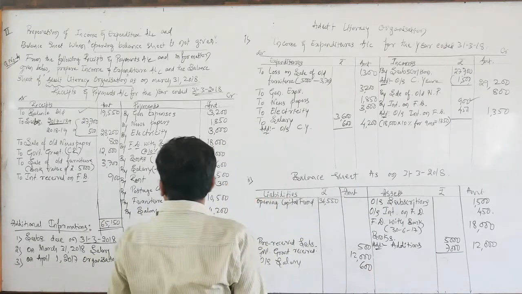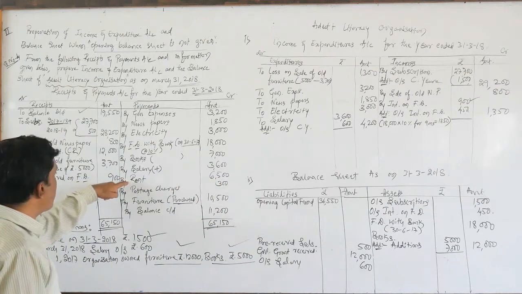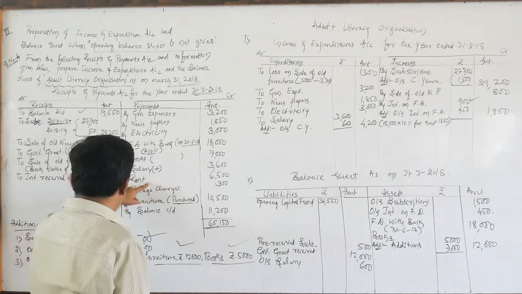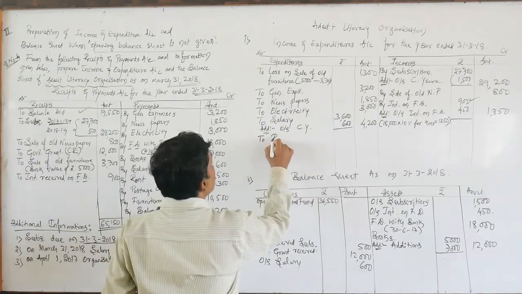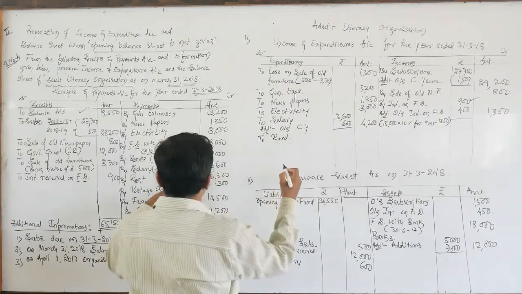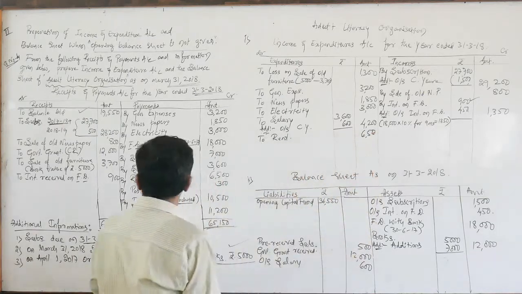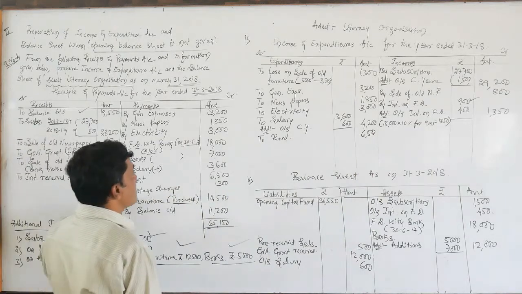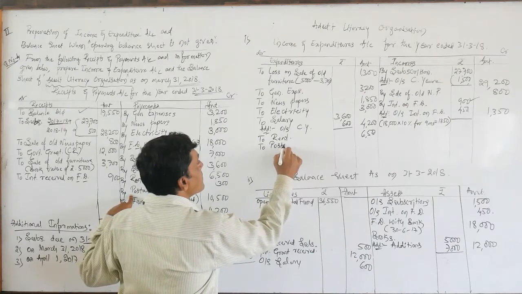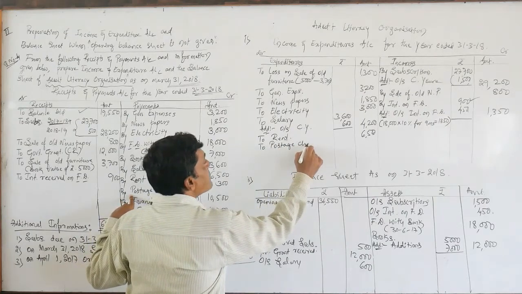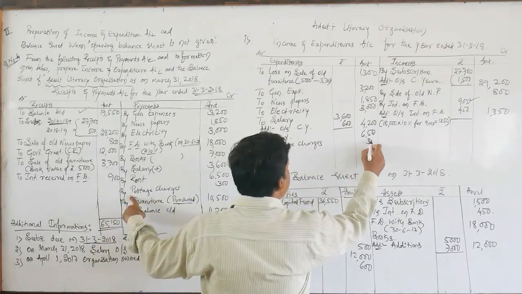After salary, rent. No adjustment for rent, so I did not mark over here. So that is the reason. To rent of rupees 6,500. Very interesting. Look here, postage charges. So it is also a regular expense. Postage charges of rupees 300.